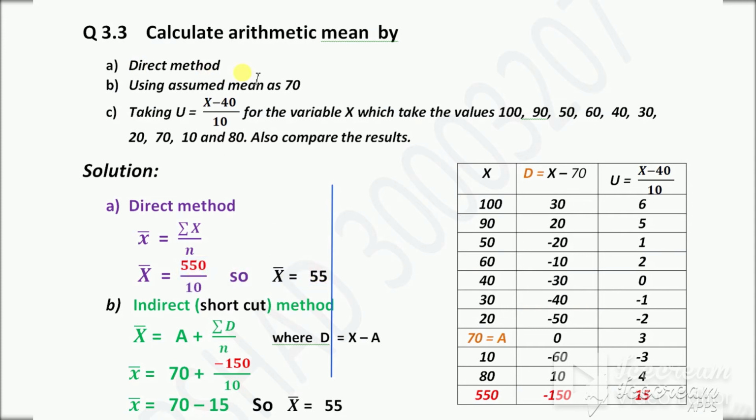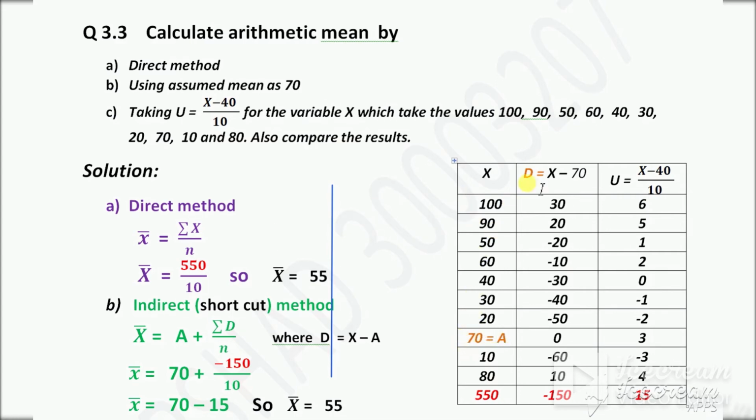Now indirect method. The indirect method formula is x bar is equal to a plus summation d over n. d is the difference or deviation. d is equal to x minus a. a is the assumed value that we would normally assume ourselves, but here it is given in the question. Assumed mean a is 70, it is given, so we cannot assume it in advance.